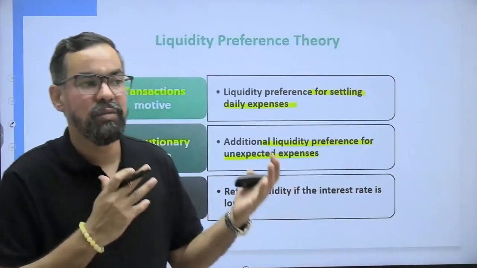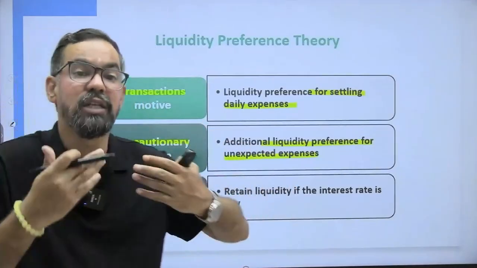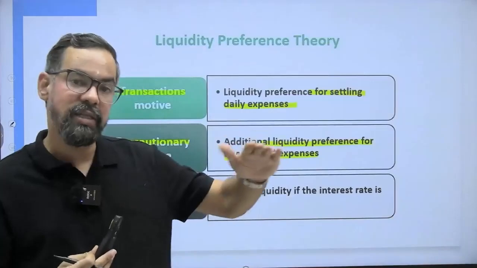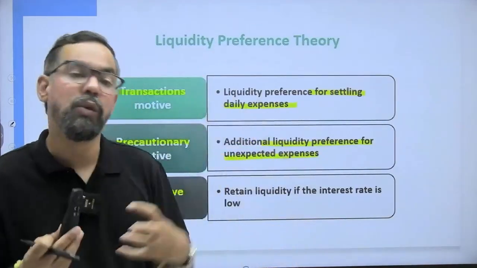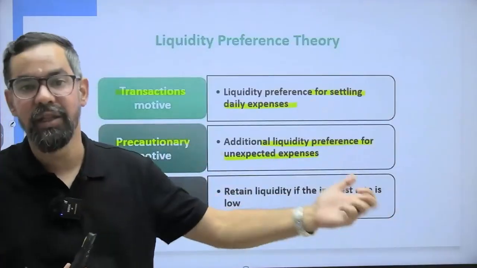When they expect that now is the best time to invest or the rate of interest will go up in the coming time, they'll use that speculative money and invest in the market itself.